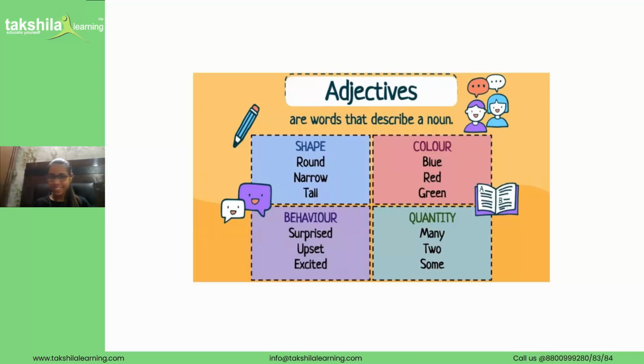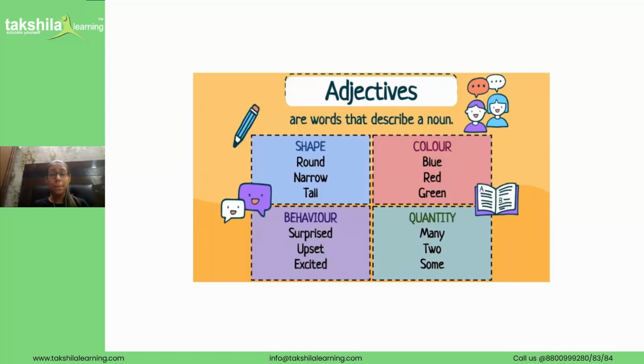This little book which you can see here in the box is purple in color. We know what purple is, right? If I say, can you pass me this purple book? The word purple here describes how the book looks. Book is a noun, and the word purple is describing the book.